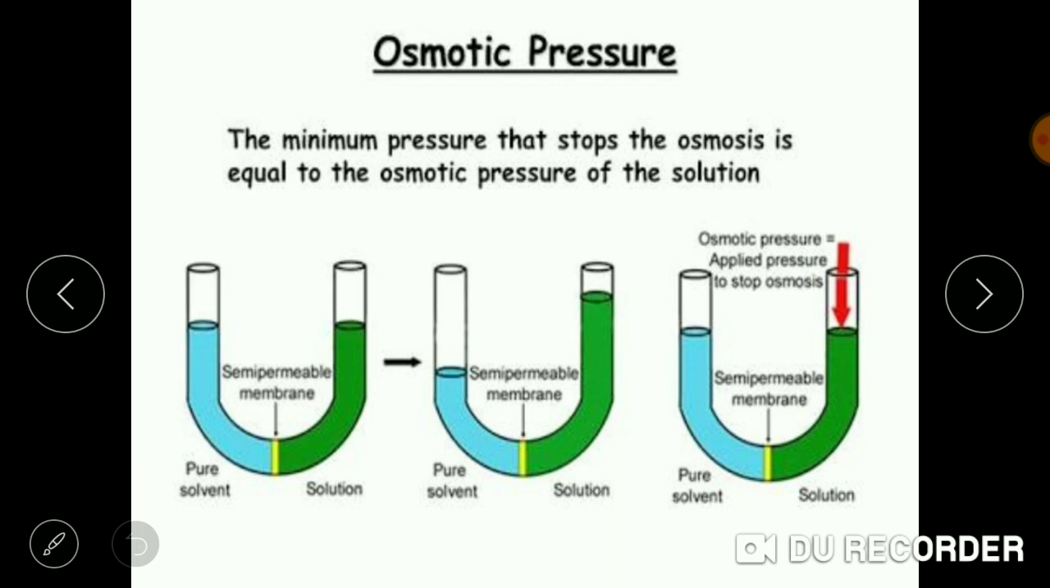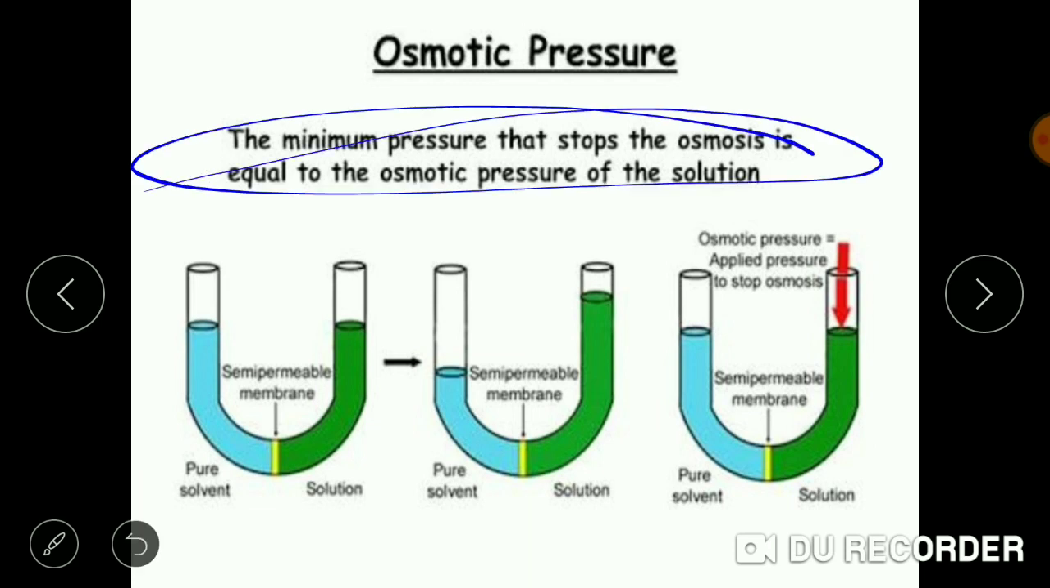The next topic is osmotic pressure. Osmotic pressure is the minimum pressure that stops the process of osmosis. The minimum pressure applied to stop the process of osmosis is known as osmotic pressure.